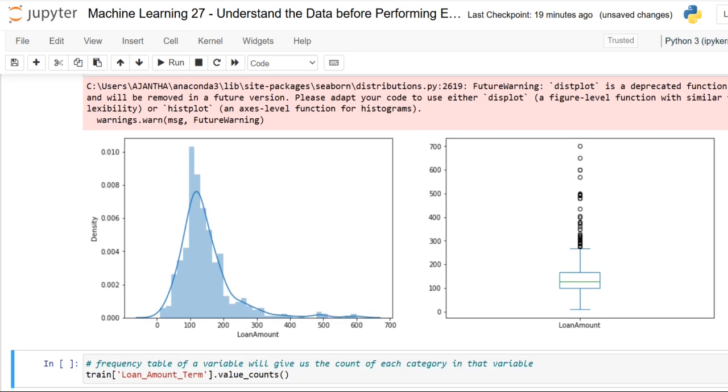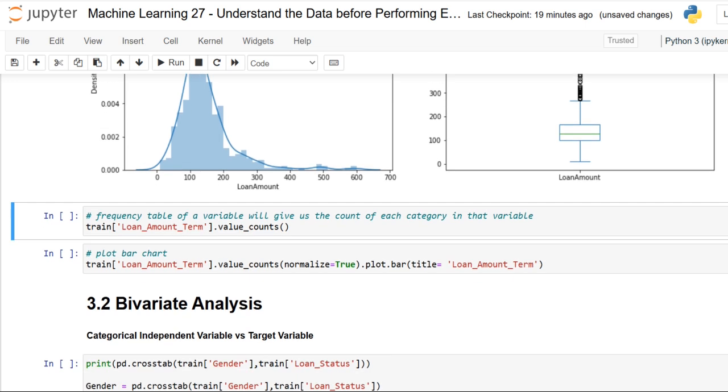We fairly see a normal distribution that is still slightly right skewed for loan amount, but there are a lot of outliers in this variable, which we will treat in later sections.